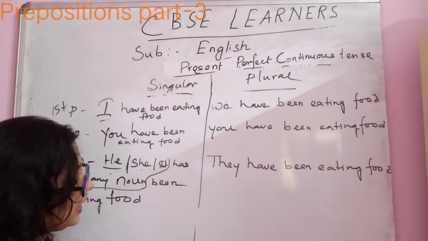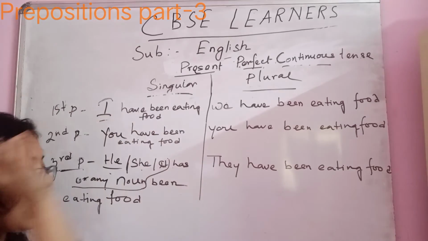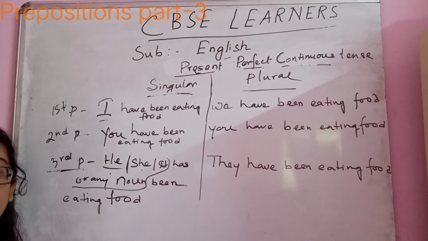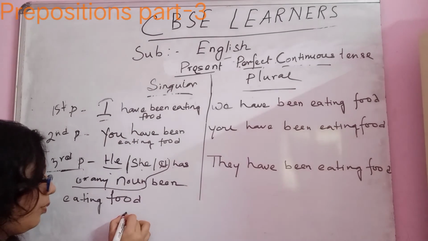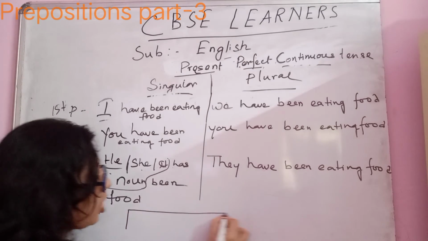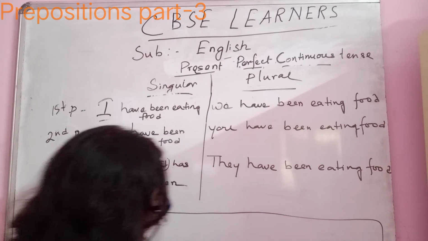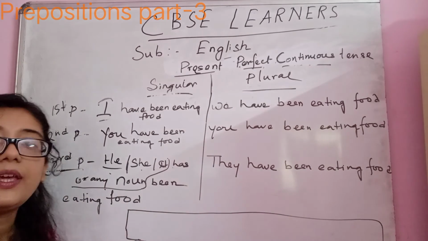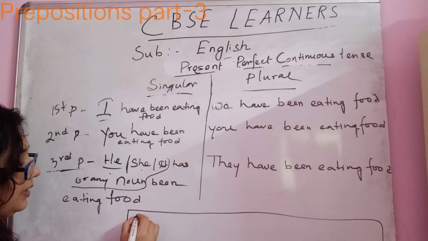Okay, now how to construct the formula? So let's construct. Easily you can also construct. I hope you have learned how to construct the formula. You should see the example and you should construct. Okay, is it coming on the board? Yes, this upper part is coming, right?